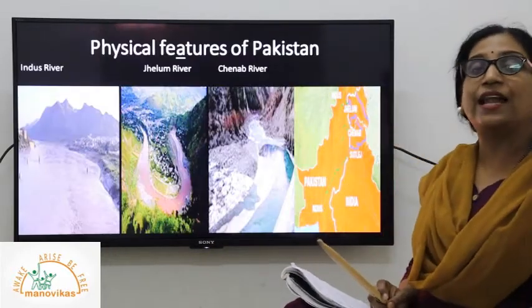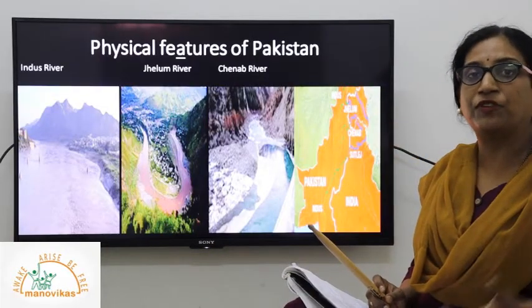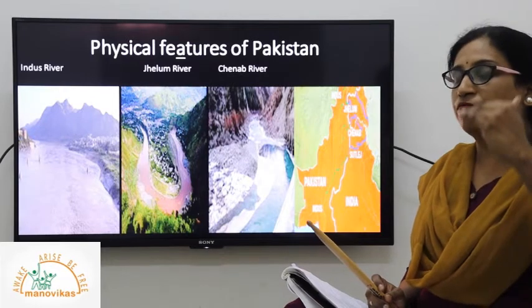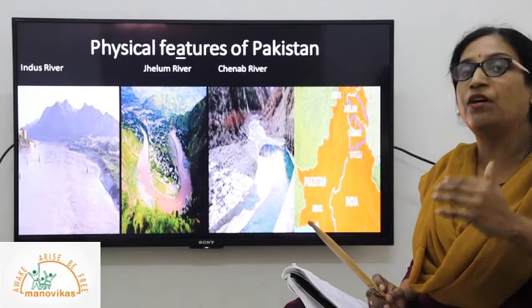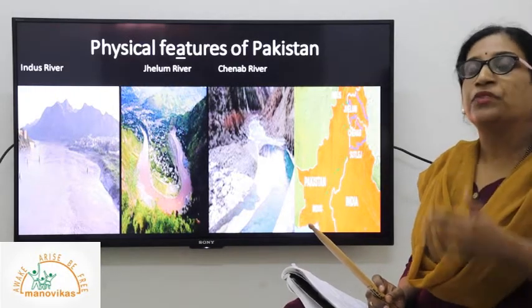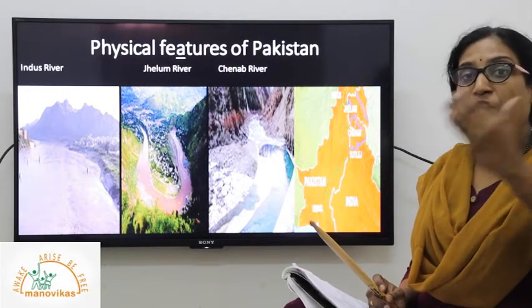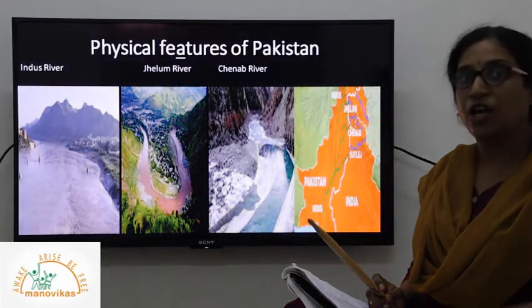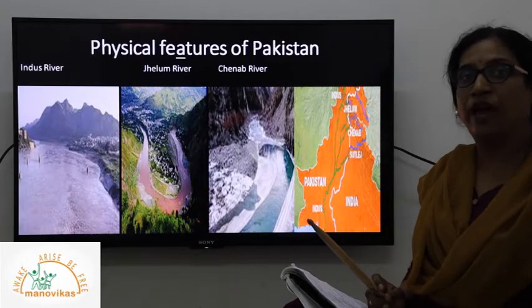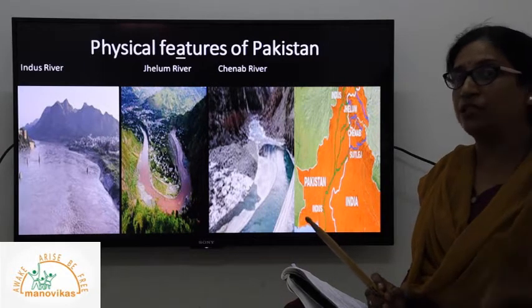Physical features of Pakistan: like we have different types of landforms in India, Pakistan also has major landforms, because it is our closest neighbor on the northwest border. So the great mountain wall of India, the Himalayas, extends into the northwest region of Pakistan. Like the Himalayas, they also have large, big mountains there.